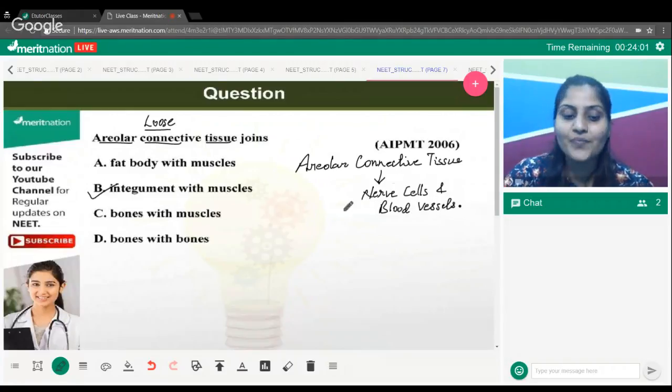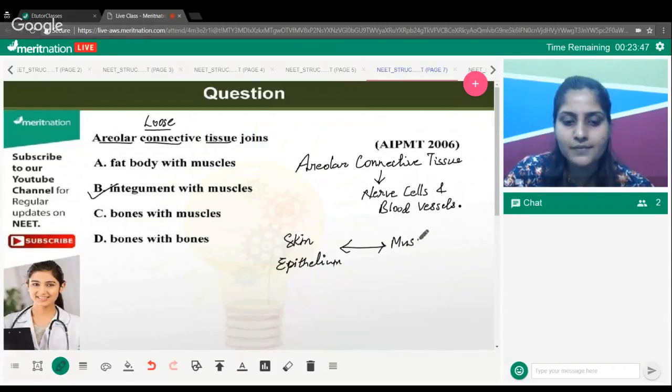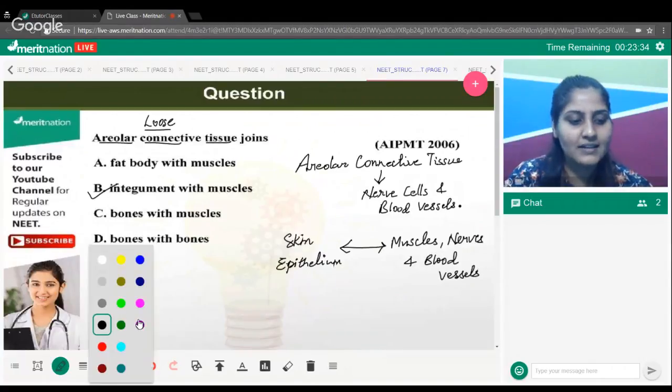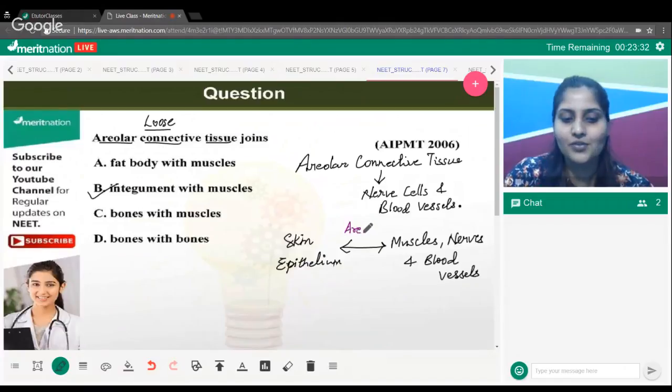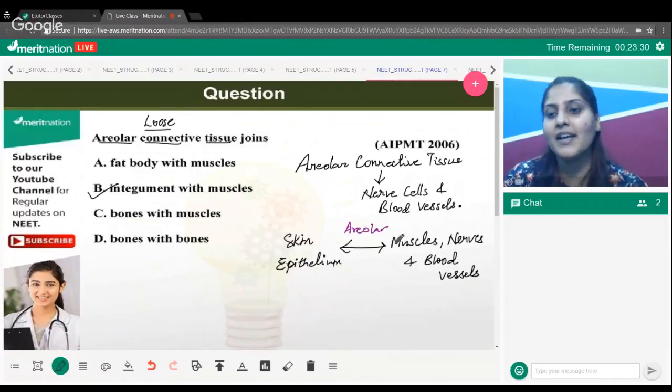So what does it do? It is connecting the skin epithelium, which is the integument for that matter, with the muscles down below it, with the nerves and with the blood vessels. This is the function in actuality. And who does this function? None other than areolar connective tissue.